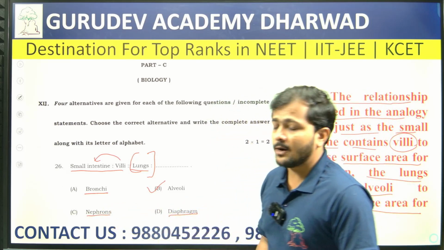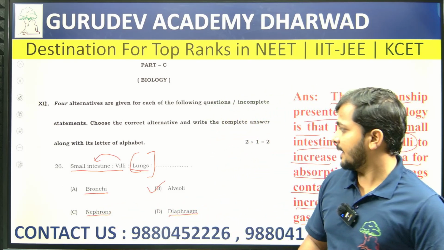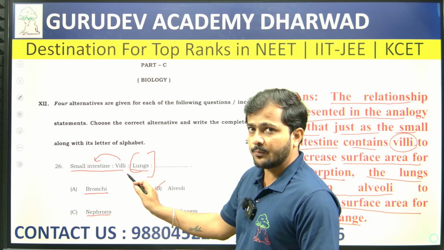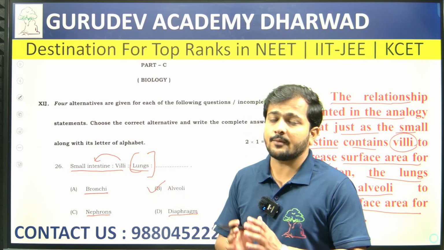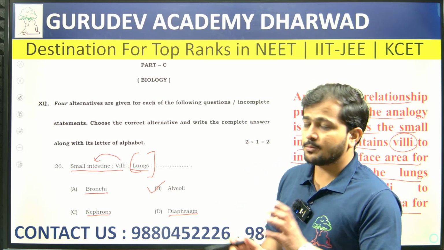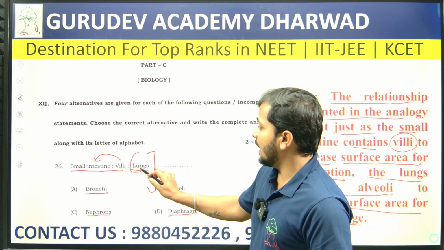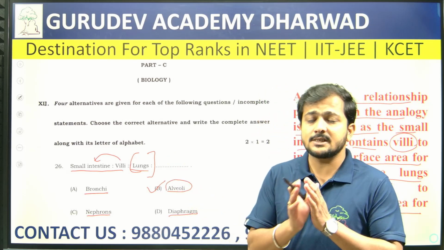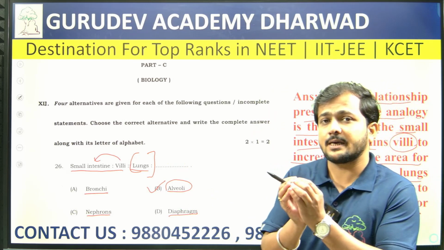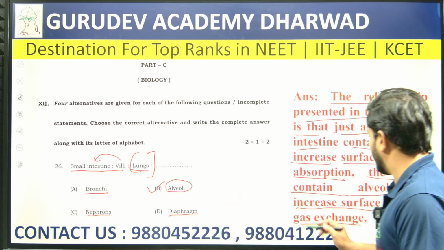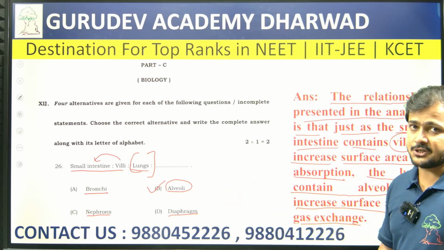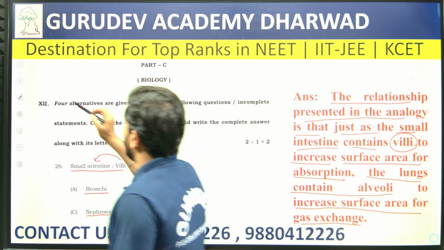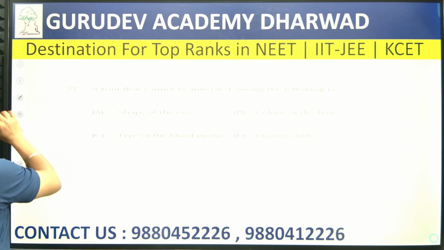Nephrons you will find in the kidneys. So the small intestine is related to villi, and villi gives surface area for the absorption of nutrients. In the same way, in the lungs you find alveoli, which gives us surface area, and majorly it carries out gaseous exchange. That is what you should remember, and based on that you have to answer these questions.